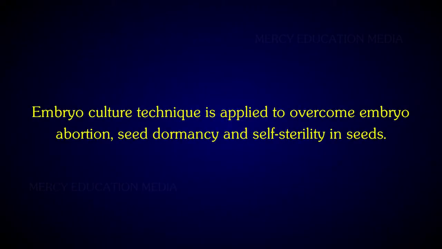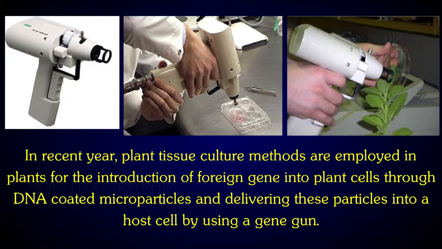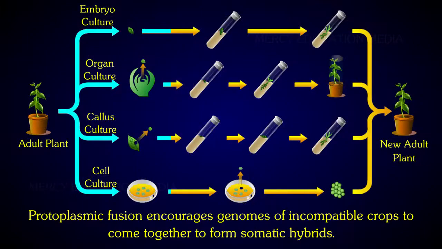Embryo culture technique is applied to overcome embryo abortion, seed dormancy, and self-sterility in seeds. In recent years, plant tissue culture methods are employed in plants for the introduction of foreign gene into plant cells through DNA-coated microparticles, delivering these particles into a host cell by using a gene gun. Protoplasmic fusion encourages the genomes of incompatible crops to come together to form somatic hybrids.